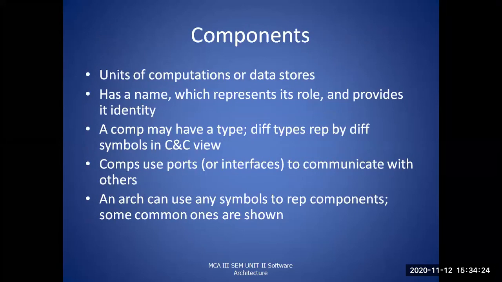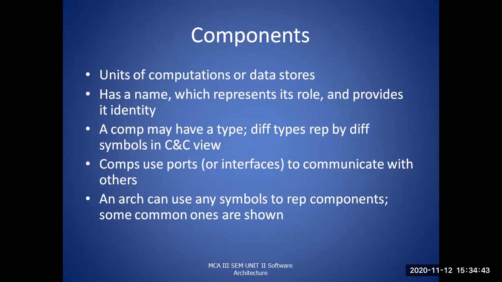So components, now we are describing one after the other. Here components have been discussed. Every component has a name and has a role, and it contains one identity to be called. Along with that, a component has a type.